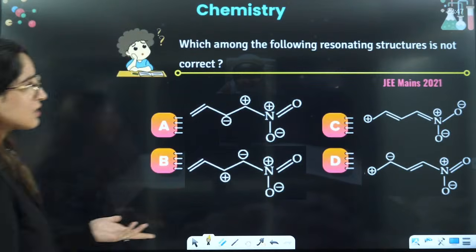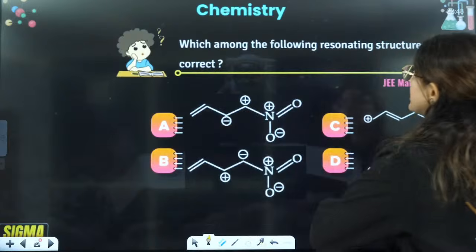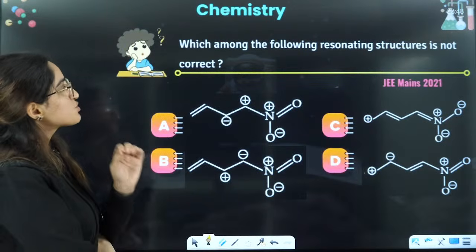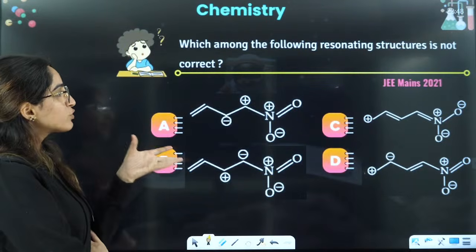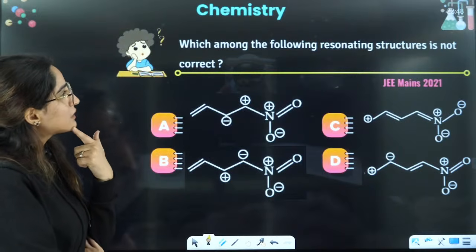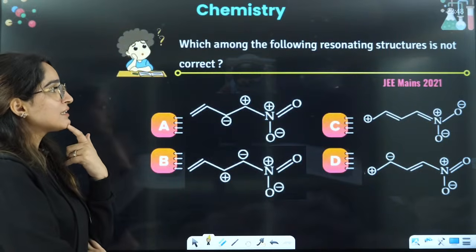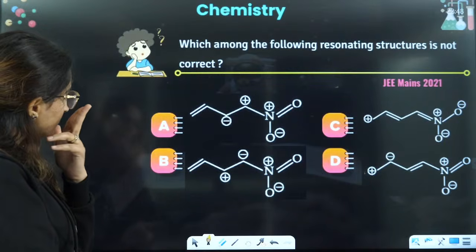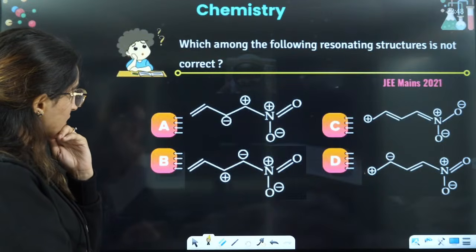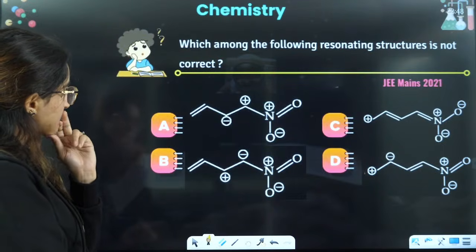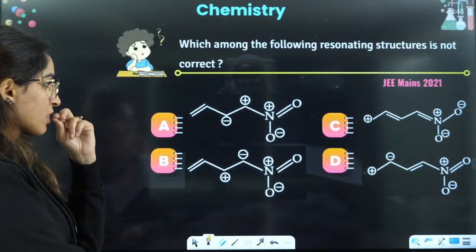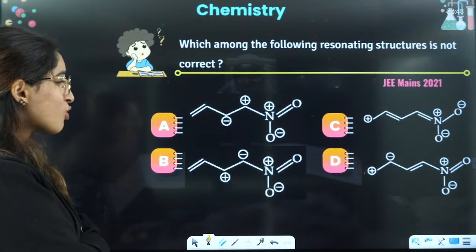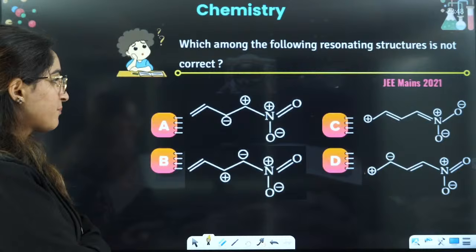Okay. Next is 2021 question. Which among the following resonating structures is not correct here? Right, so you have to tell me which of the following is not correct in this case. So you should be able to draw the resonating structures here, right? So if you see this particular compound here, not correct means least stabilized.